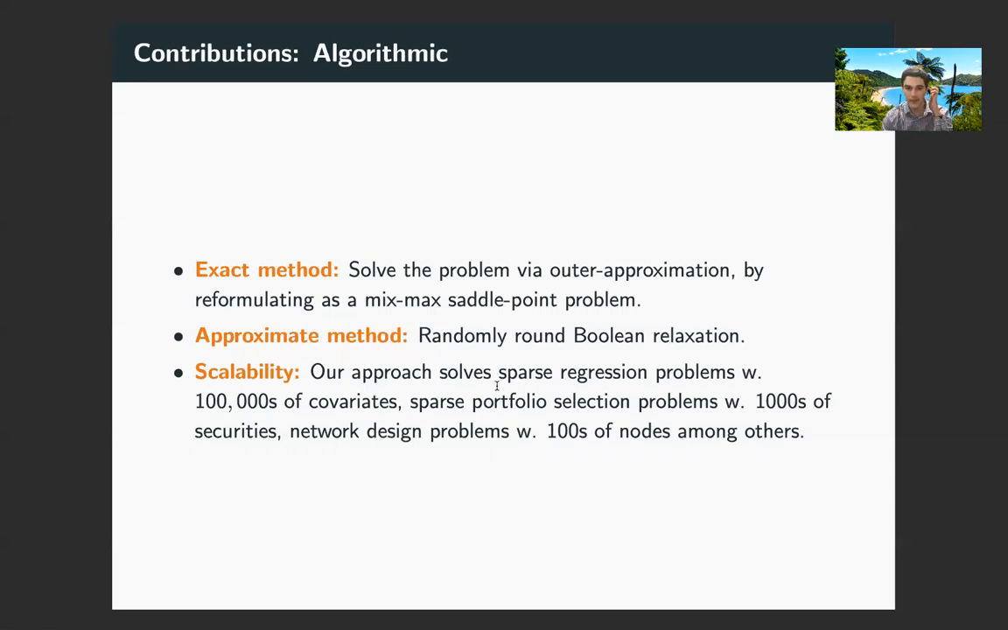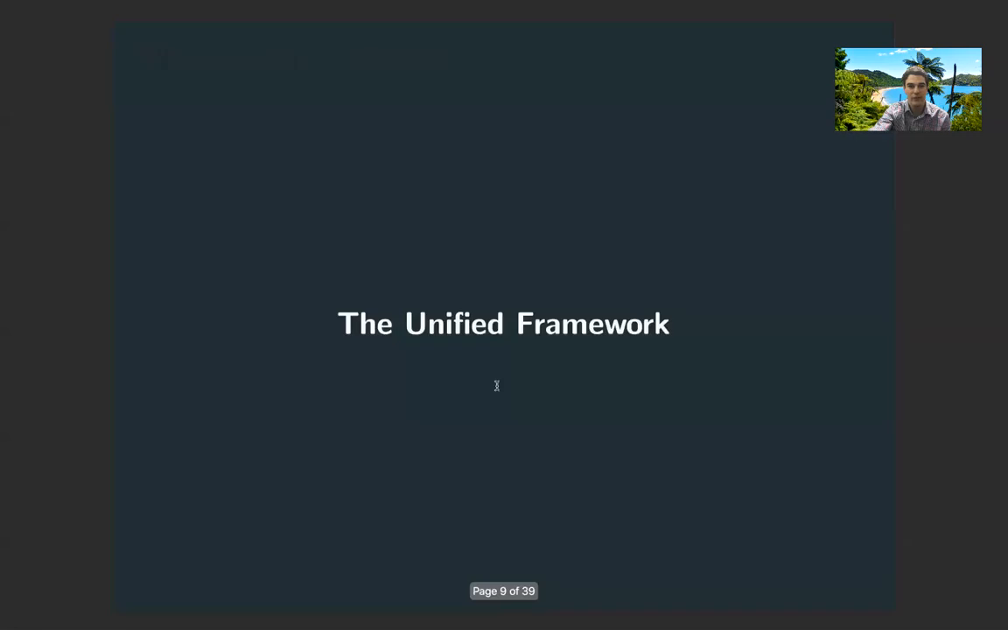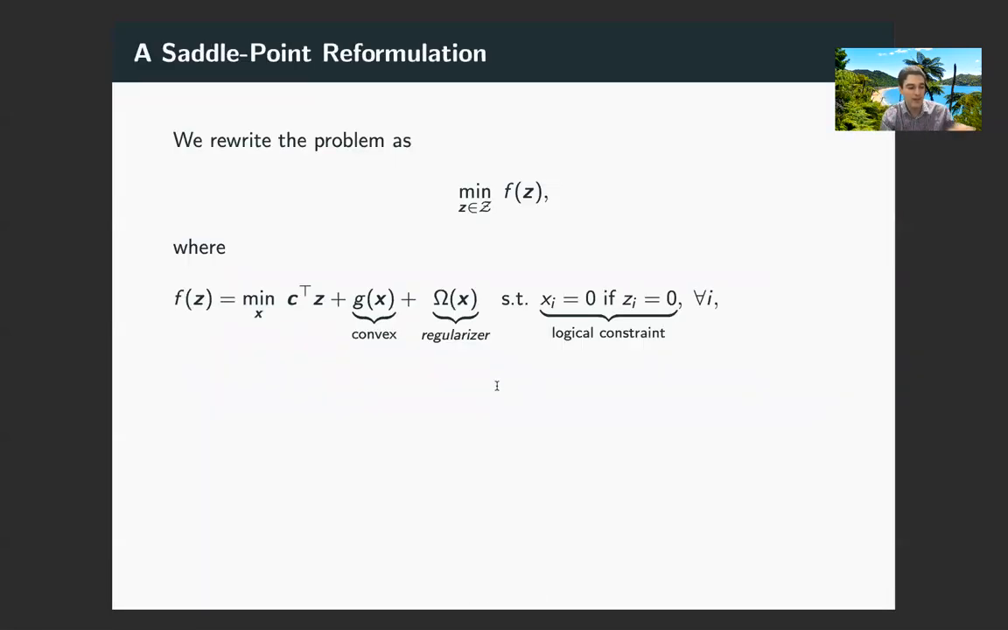Among other problems, our approach successfully solves sparse regression problems with hundreds of thousands of covariates, sparse portfolio selection problems with thousands of securities, and network design problems with hundreds of nodes. How do we do that? Using our unified framework. Now, in this framework, perhaps the single most crucial part is the saddle-point reformulation, or our saddle-point formulation of the problem. So I'm just going to briefly go through how we get there.